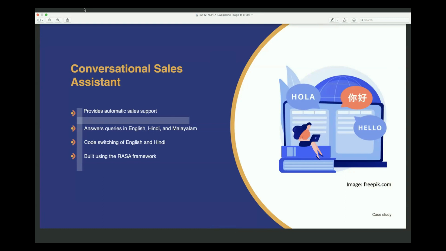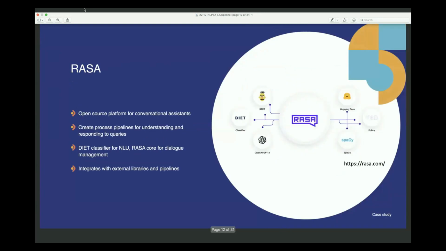We built this conversational sales assistant using the Rasa Framework. Rasa Framework is an open source platform for building chat-based, that is text-based or voice-based, conversational assistants. This framework lets us create process pipelines for natural language understanding and responding to the queries.